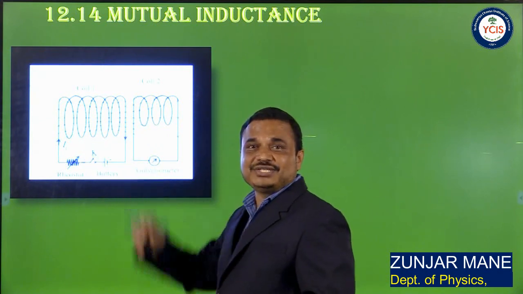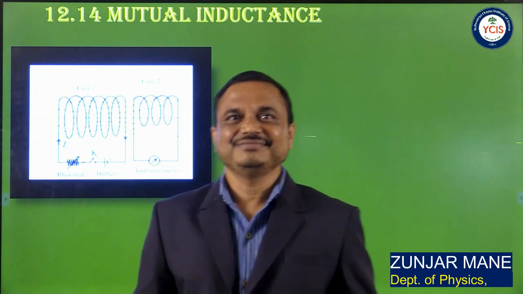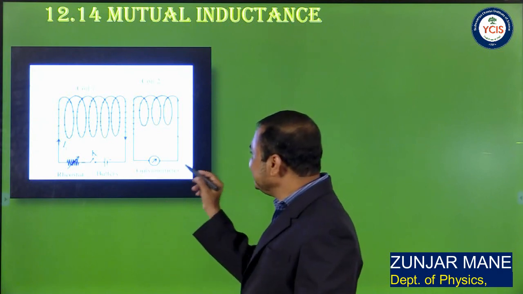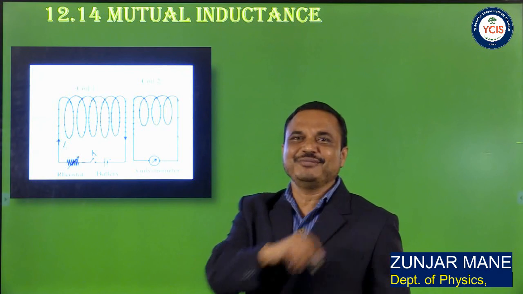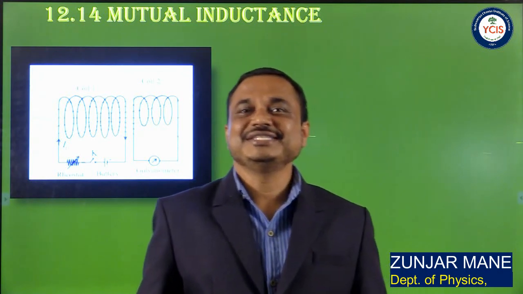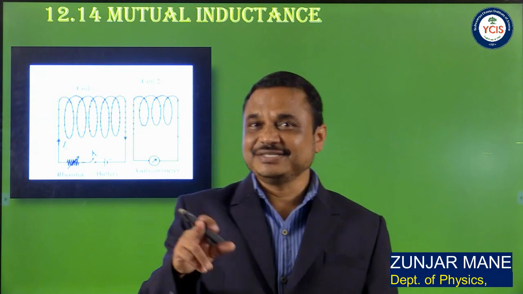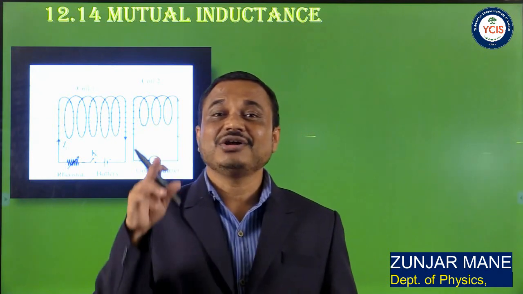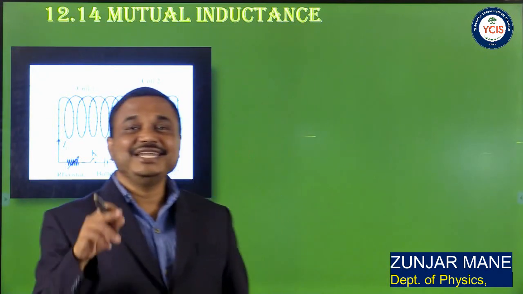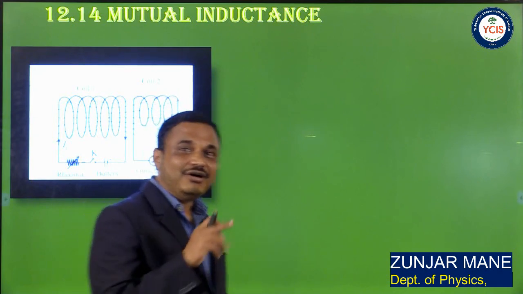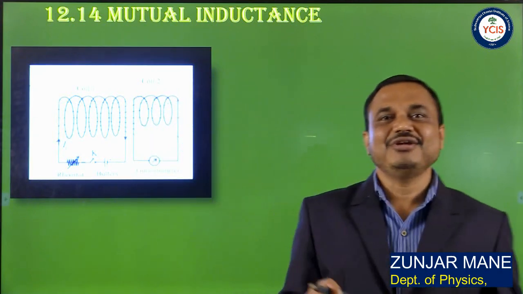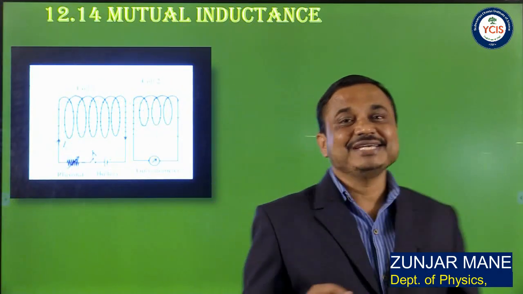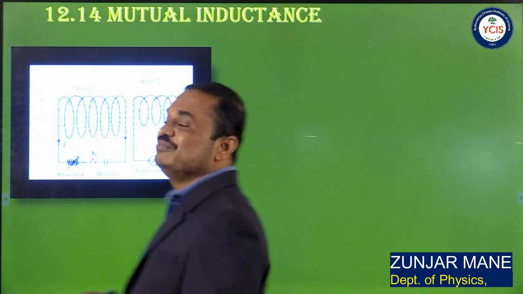Okay, so what will happen if the current flowing through the first coil is changed? Then the magnetic flux linked with the secondary coil changes and EMF is induced in the secondary coil. This phenomenon is called mutual inductance, that is, the production of induced EMF in the secondary coil or coil 2 due to change in current flowing through the primary coil or primary circuit. That is the phenomenon of production of induced EMF in the secondary circuit due to change in current passing through the primary circuit is called mutual inductance.